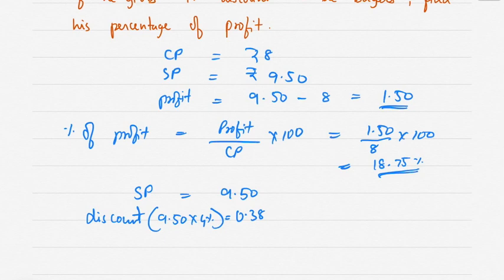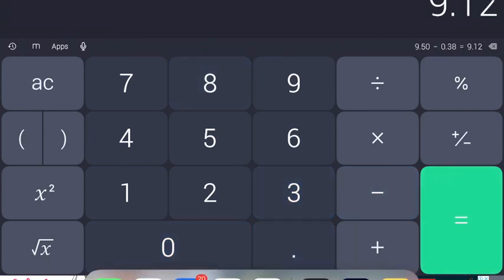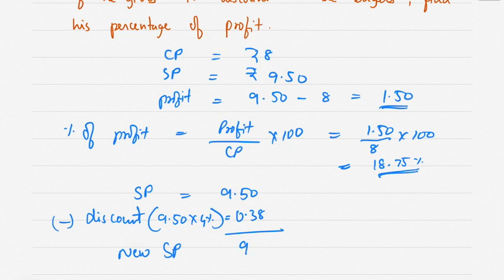So 0.38 is the discount. Okay, you subtract this. Now new selling price or discounted selling price is equal to 9.50 minus 0.38. It comes to 9.12. So 9.12 is the new selling price.